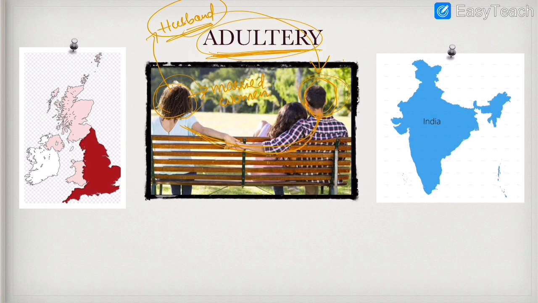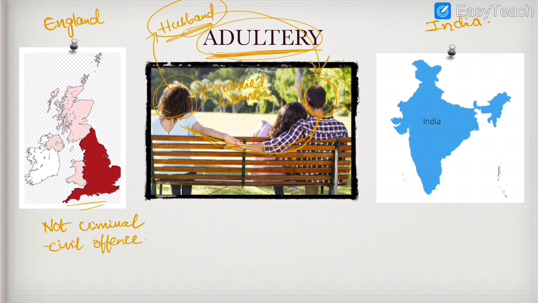So friends, now here the concept is, this is England. This map belongs to England, and we know this is India. Friends, remember, in England, adultery is not a criminal offense. In England, it is a civil offense. Civil offense means only compensation needs to be paid if anybody commits adultery. But in India, adultery is a crime. But remember, friends, in 2018, the Supreme Court struck down and declared that it is no more a crime.